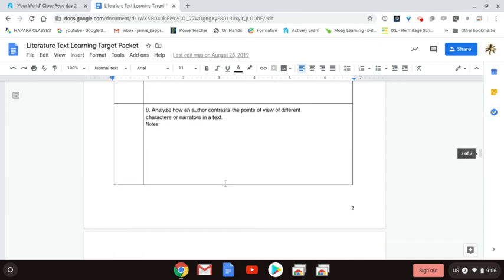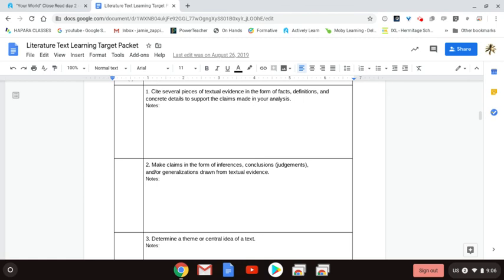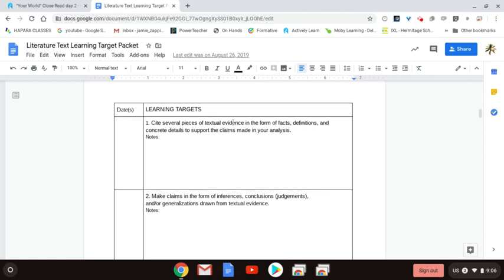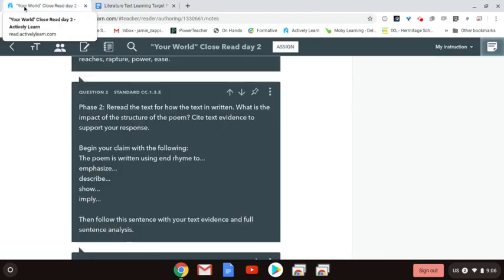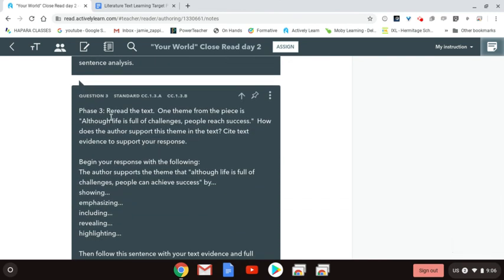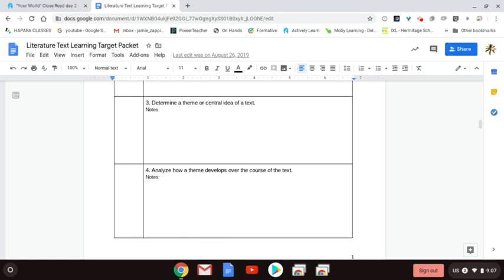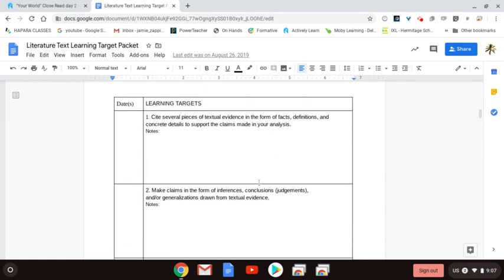So in phase 2, we're also going to be incorporating learning target number 1 to cite a piece of text evidence to support what you think that end rhyme, in fact, adds to the structure of the poem as a whole. In the final phase, we're going to again look for why the text matters and focus on theme. As we look at the structure and theme, we are looking at learning target number 3 to determine a theme or central idea of the text and analyze that theme by incorporating and using cited text evidence.